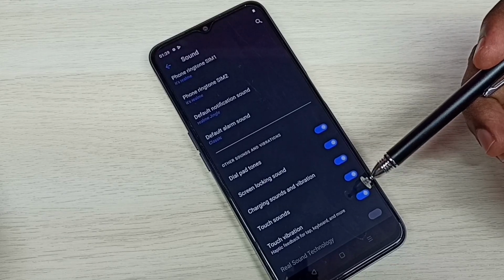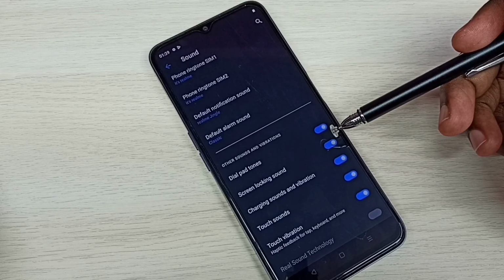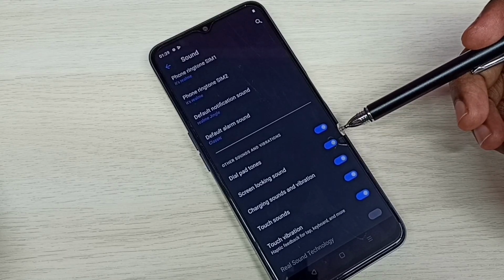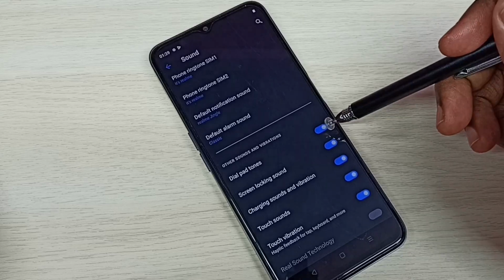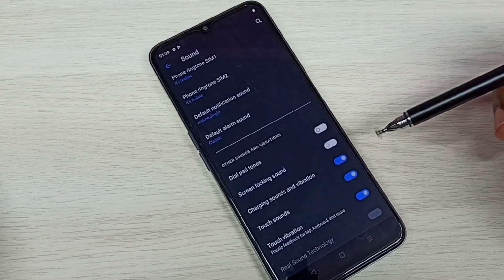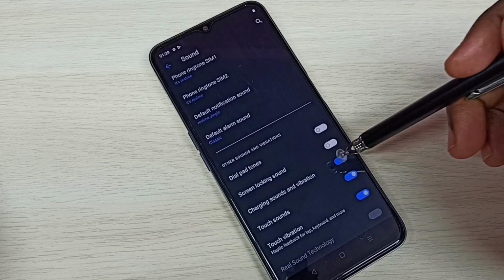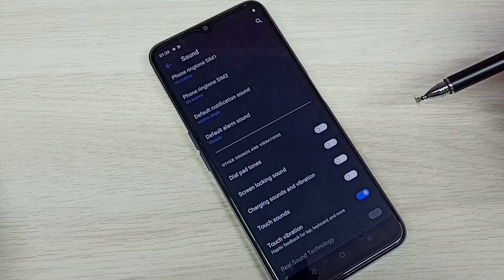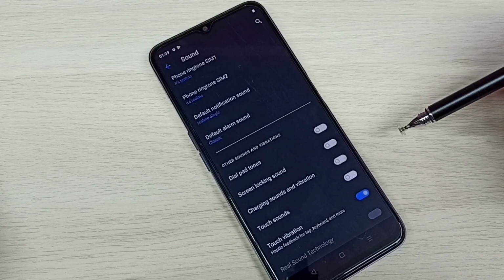So if you want to disable all these sounds, we can disable them here. For example, dial pad tones, let me disable it. Screen locking sound, let me disable. Charging sounds and vibration, I am going to disable. Then touch sounds, let me disable. So this way we can control all sounds here.